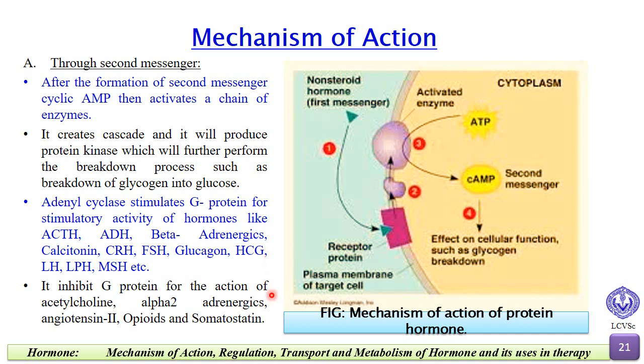Adenyl cyclase is stimulated through G protein for the stimulatory activity of hormones like ACTH, ADH, beta adrenergic, calcitonin, CRH, FSH, glucagon, HCG, LH, LPH, MSH, etc. And it is inhibited through G protein for the action of acetylcholine, alpha-2 adrenergics, angiotensin II, opioids, and somatostatin.